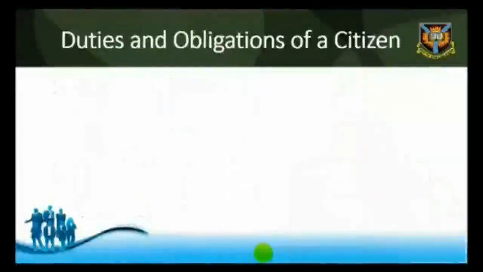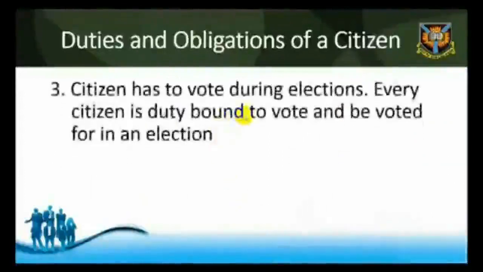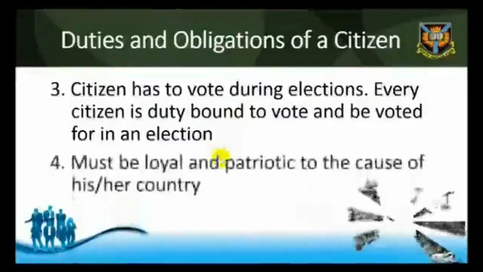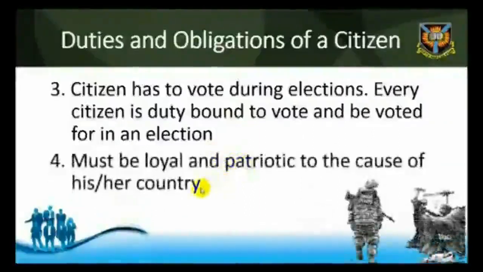3. A citizen must be law-abiding and respect the law of the land. That means that whether you are rich or poor, every citizen is duty-bound to obey the law. This attitude encourages orderliness in the society. 4. Citizens must be loyal and patriotic to the cause of his or her country.